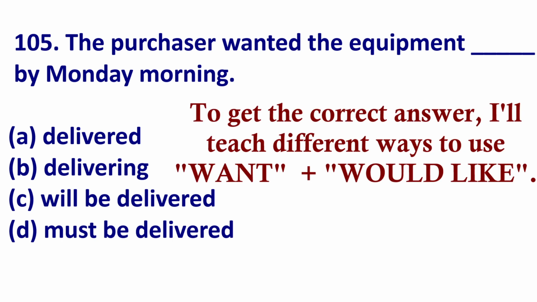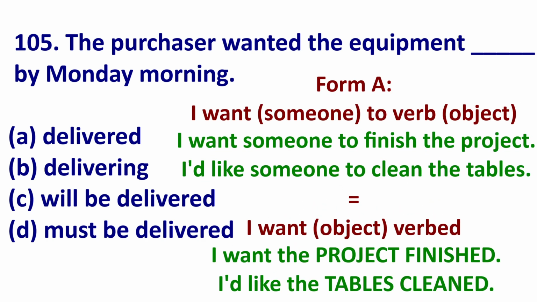To get this answer, you have to understand the different ways to use want and would like. Let's look at this form. The original idea is I want someone, I don't care who, but I want someone to finish the project. Or I'd like someone to clean the tables. So you can see I want person, someone, to verb object. I want someone to finish the project. So the object is project here.